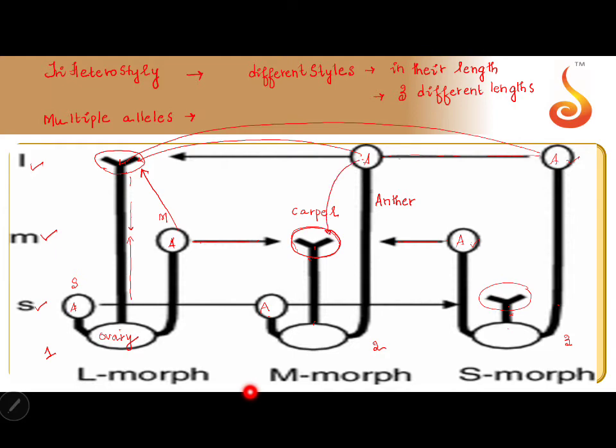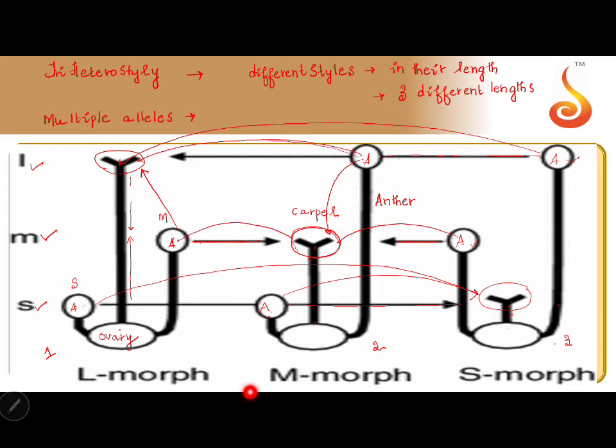I told you we can't prevent self-fertilization, but the entire strategy is to promote cross-fertilization. Now if you see the small stigma of the third flower, I have the anthers from the first and the second flower pollinating the stigma. So these two will pollinate that corresponding level. These two will pollinate that corresponding level.